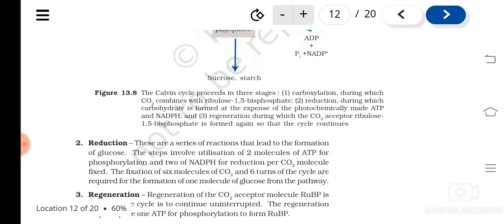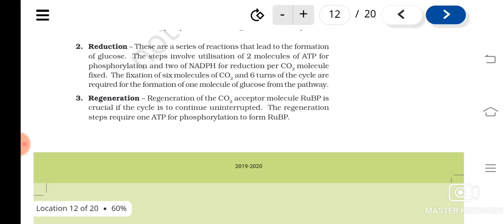Understood? So, 6 molecules of carbon dioxide and 6 turns of the cycle are required for the formation of 1 molecule of glucose. So like this, 1 molecule of carbon dioxide will get converted to carbohydrate or glucose.